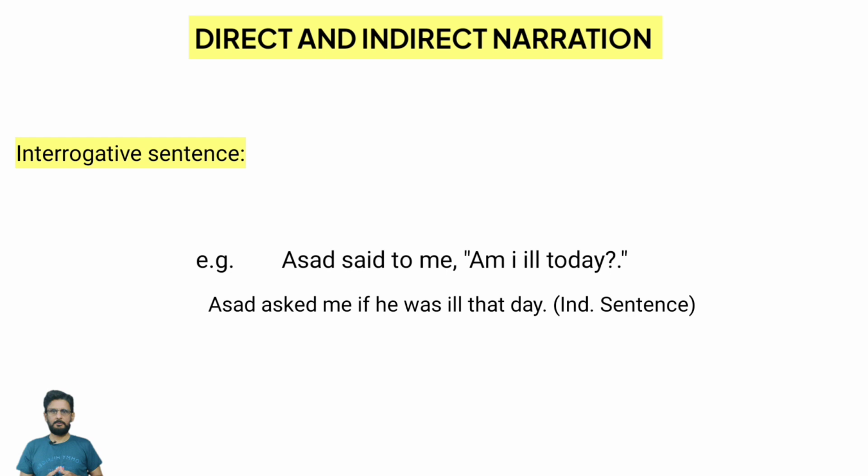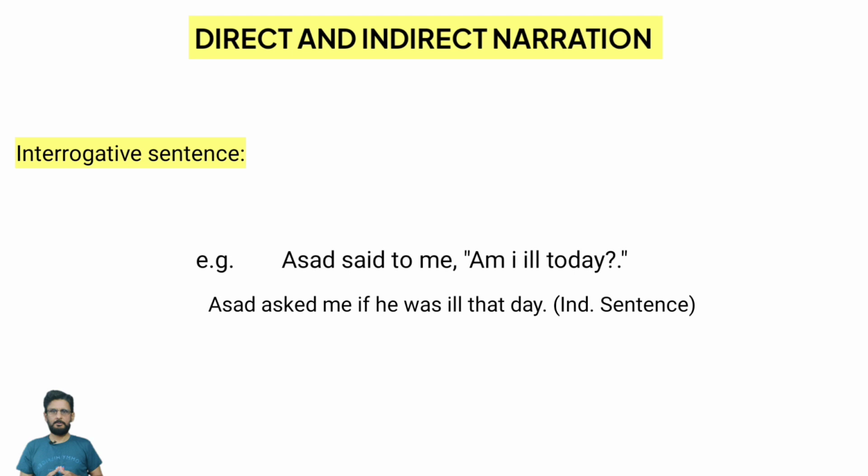Then the second change that we brought over here is the use of if as a conjunction. We use it in interrogative sentences, especially interrogative sentences that begin with helping verbs like have, has, are, is, am, all of them. We will use if or whether as a conjunction after the reporting speech and before the reported speech, right? Then after that, we brought a change in the person. As I told you, first person will be changed according to the subject, second person according to the object, and third person will be unchanged in the reported speech.